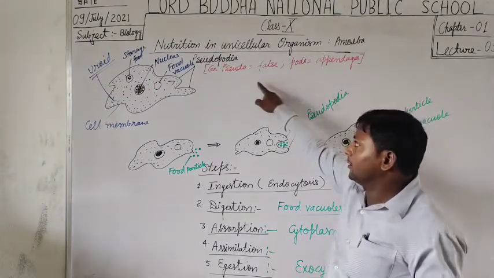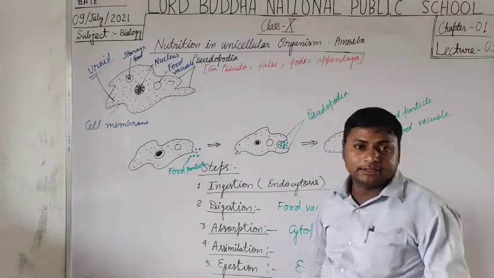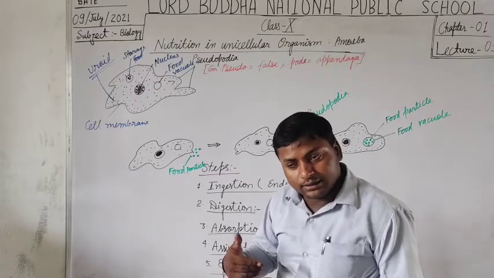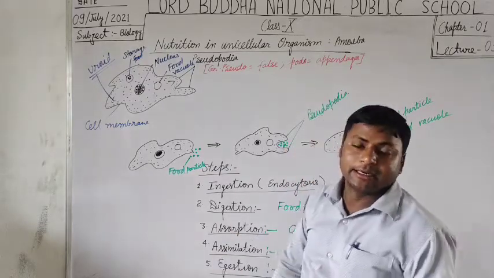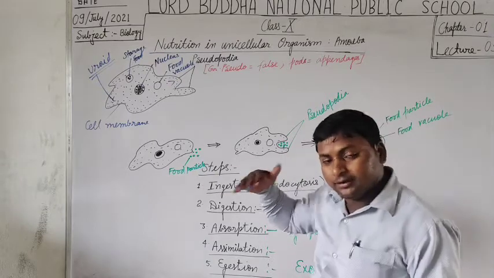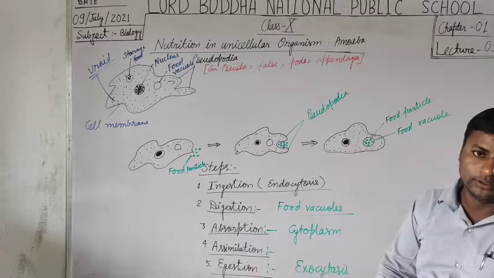Pseudopodia are commonly known as false feet because their formation and disintegration depend on the flowing water or the direction of the flow of the water.